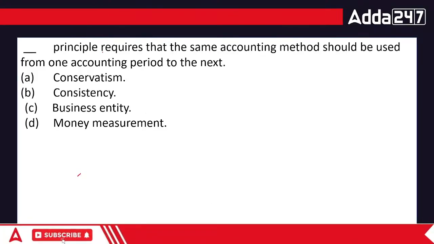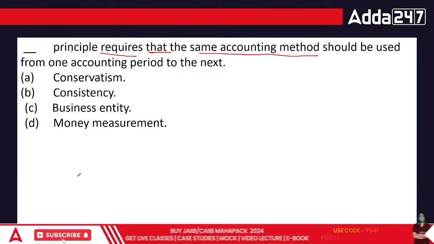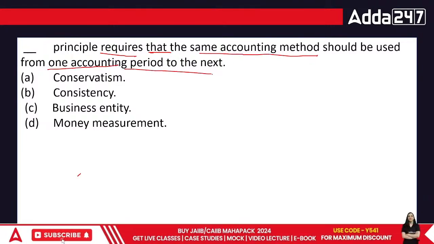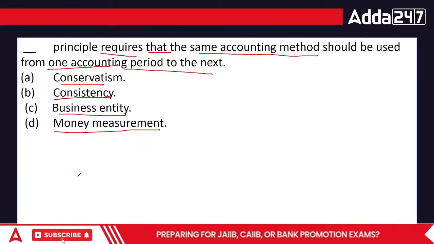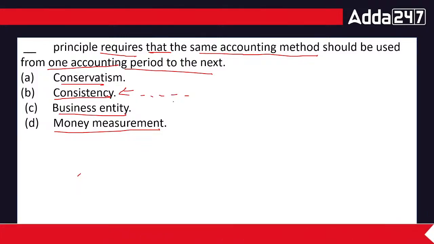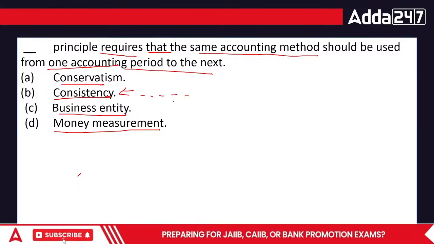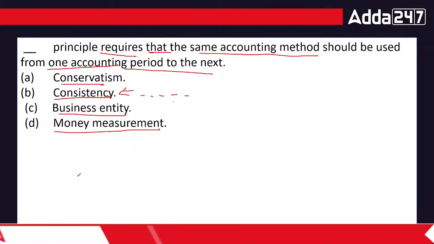Next question: Dash principle requires that the same accounting method should be used from one accounting period to the next. Conservatism, consistency, business entity or money measurement. Conservatism means anticipate the losses but not profits. Consistency means you have the same methods over a period of time. Nobody says you cannot change, but your change should be reasonable and it should be stable at least. Business entity, you already know the term. The businessman and the business are just not the same.